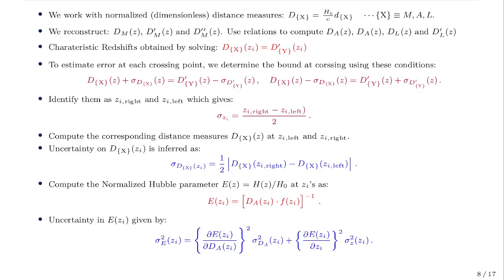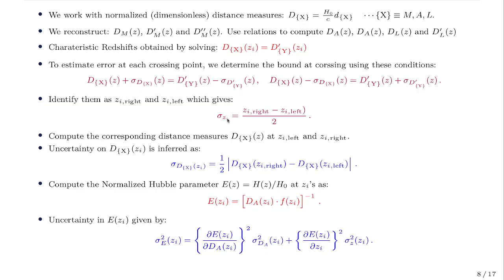To estimate the error at each crossing point, we need to determine how the crossing is affected due to the uncertainties in the measurements, in the reconstruction of dA and of the D and the D primes. And so we make use of these two relations to compute the crossing at the left and the crossing at the right of the redshifts. So we identify them as Zi left and Zi right,